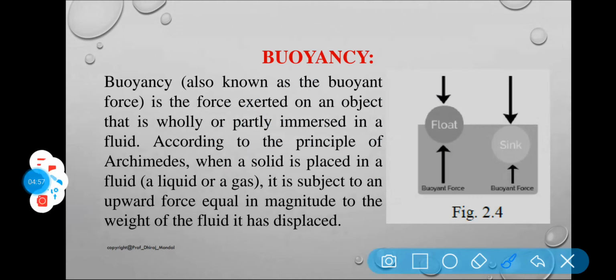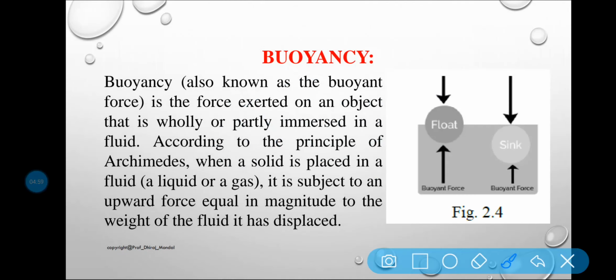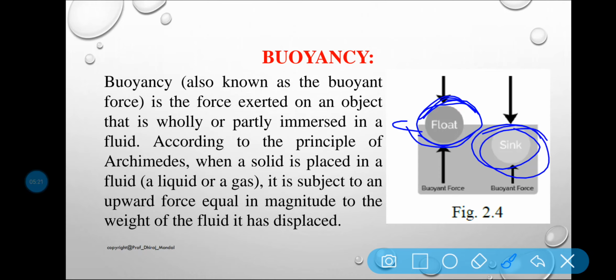If it is not clear, then just see this body. This is a body. Now this body is floating, and when the body is sinking, you can see two bodies. Immersed means some part is inside the water and some part is outside the water. Submerged means the whole body is inside the water, and sink means it is at the ground level of the water.